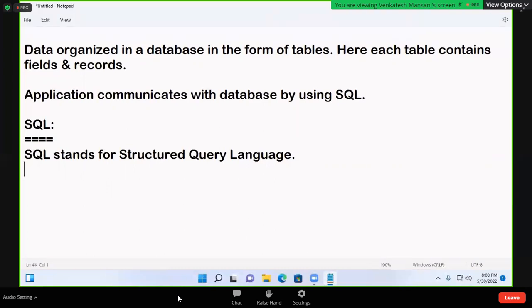So for communication, one language is required, and that language is SQL. A database can understand only one language, that is SQL. It doesn't know Java. You are developing the application with Java, but the application communicates with the database by using SQL. We write SQL code in the application, so the application sends an SQL request, then an SQL response comes.